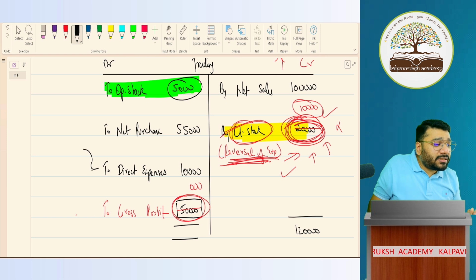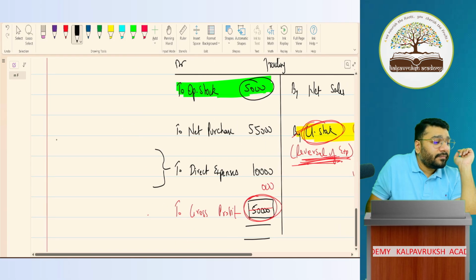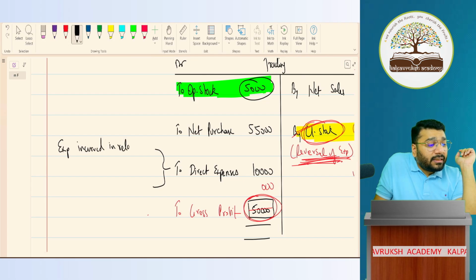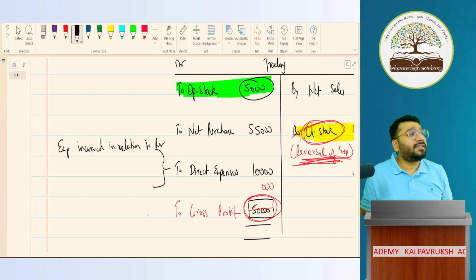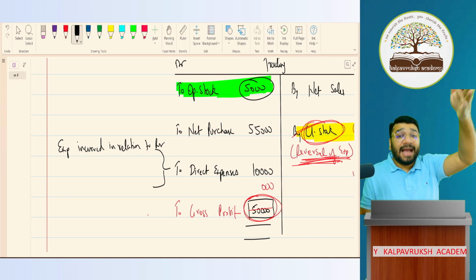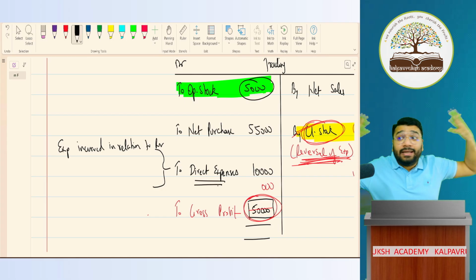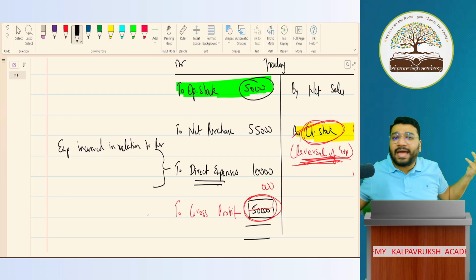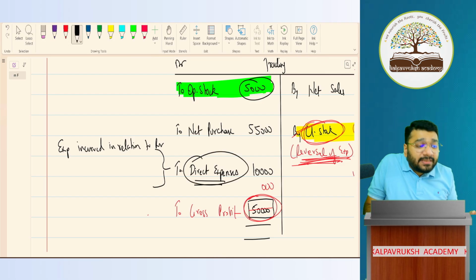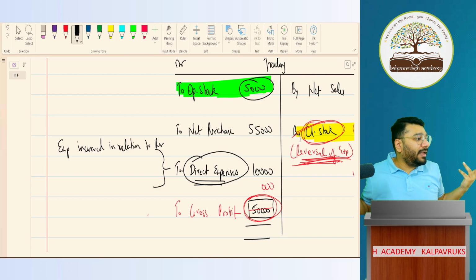Now, direct expenses are of two types. What is direct expenses? Expenses incurred in relation to purchase. Example, wages, or rather carriage inward. Carriage inward means these are those expenses without incurring which I cannot get my goods. If I cannot get my goods, I can't sell the goods. If I can't sell the goods, I can't make profit. So direct expenses are those expenses without incurring which I cannot do my business. I can't start my business.